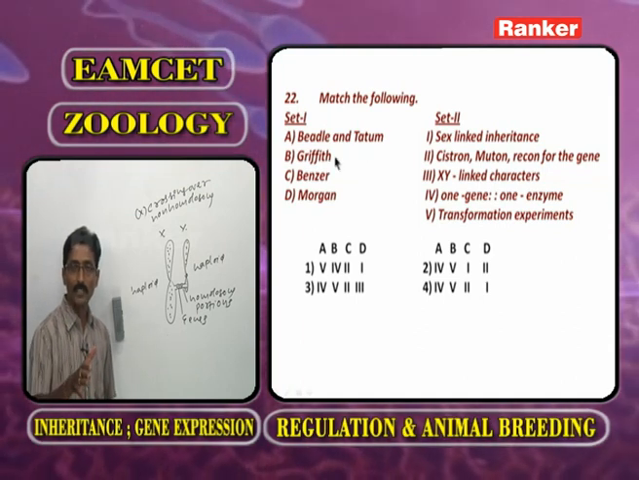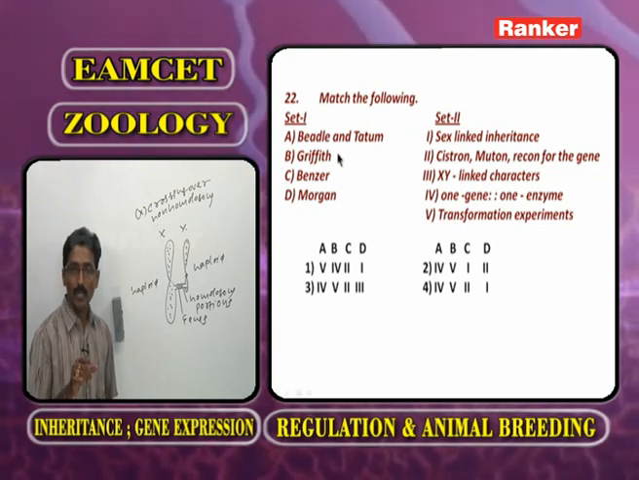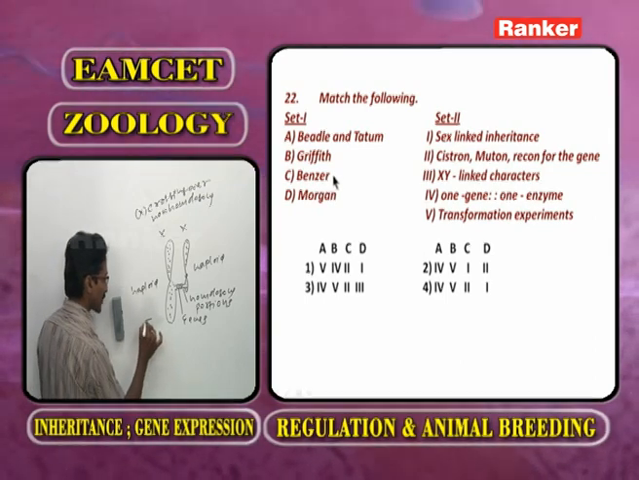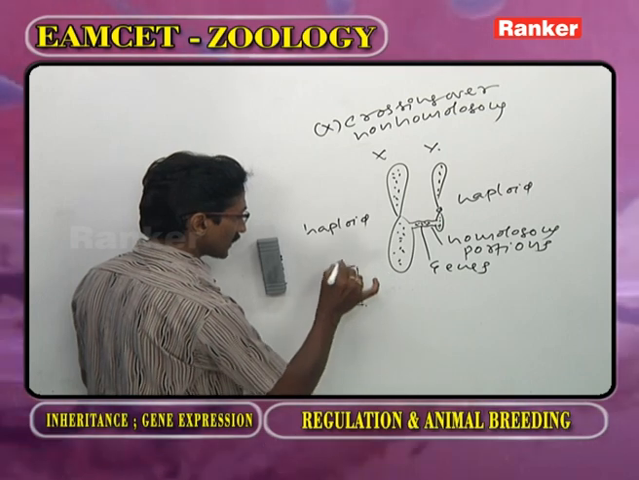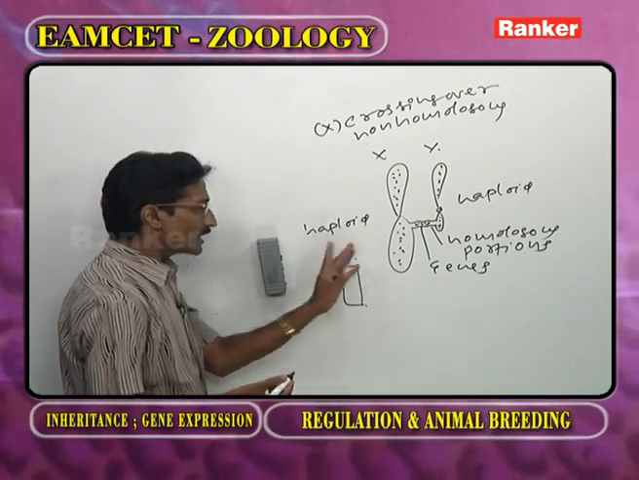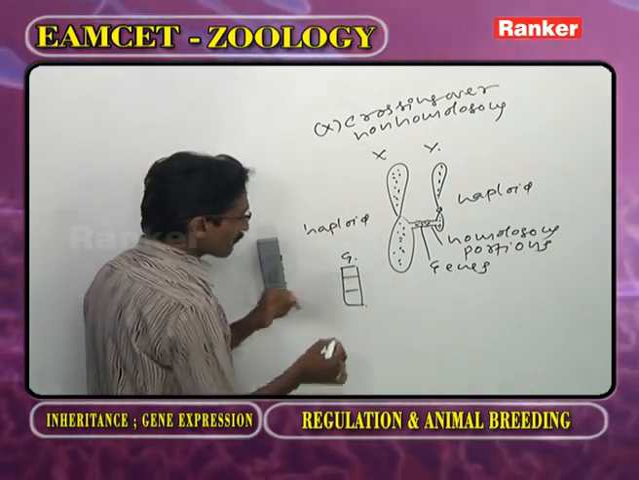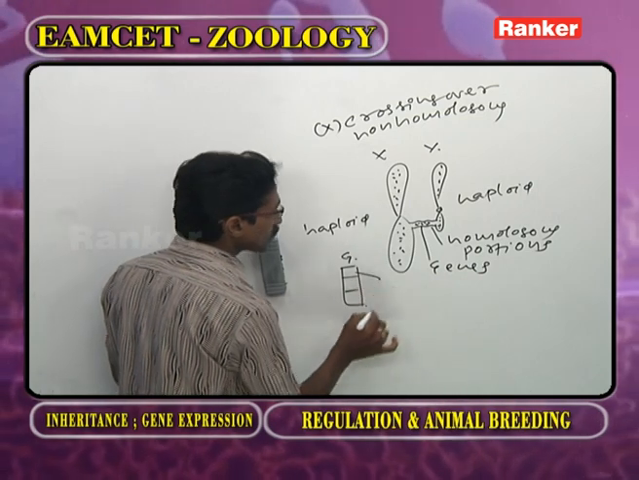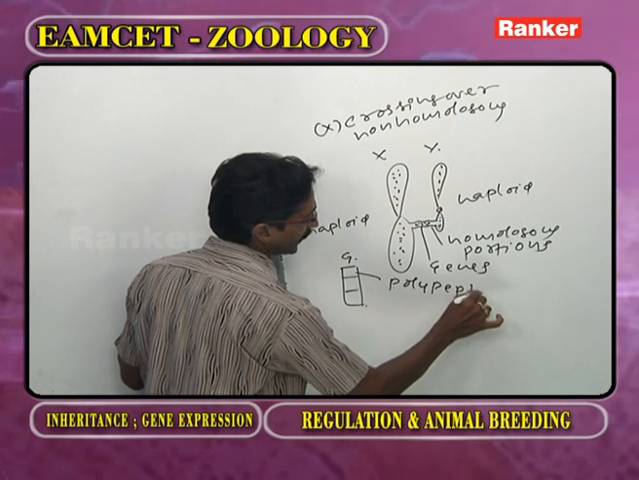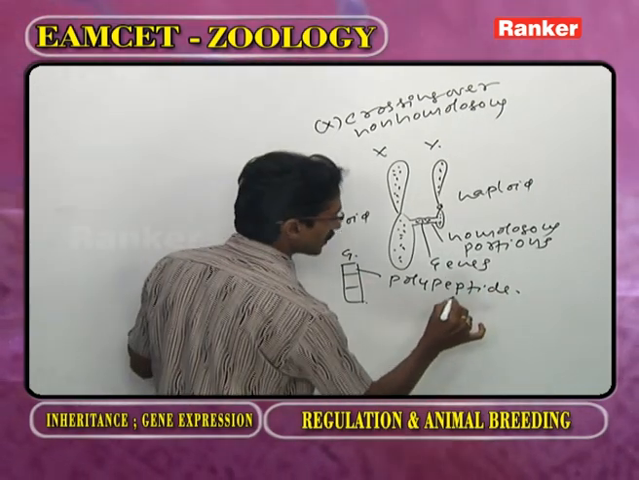What about Griffith? He conducted transformation experiments. What about Benzer? According to Benzer, as we observe the gene, G means gene. What is the gene? It is a part of DNA. According to Benzer, the part of the gene that produces one polypeptide chain is called a cistron.